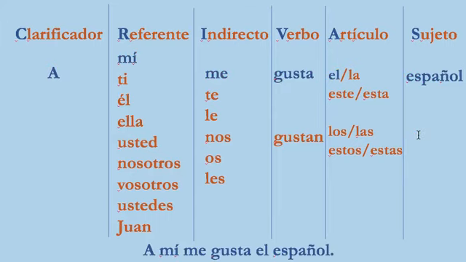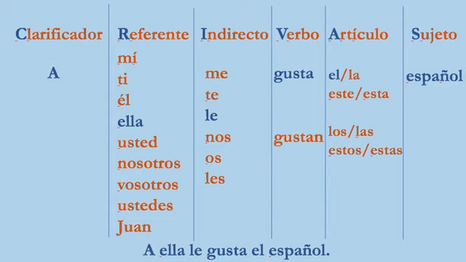We're going to look at a few other sentence examples. This one, as I just said, a mí me gusta el español. Spanish, the Spanish is pleasing to me, pretty much. As you can see, this one's a little bit redundant, the a mí. In fact, a lot of times they'll even take this off if it's a mí or a ti, because me gusta el español means the same thing as a mí me gusta el español. Let's look at a few other ones.